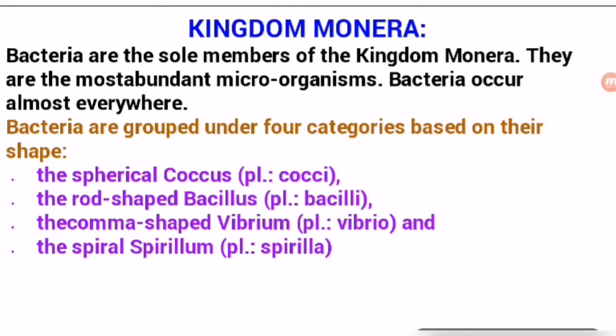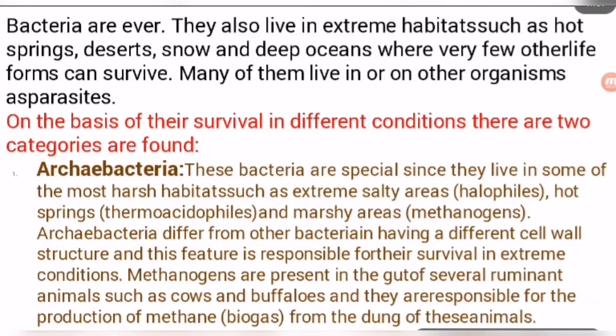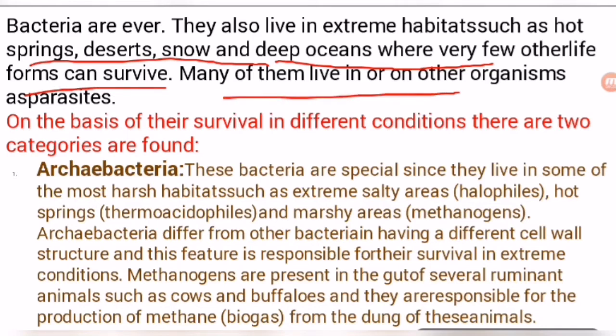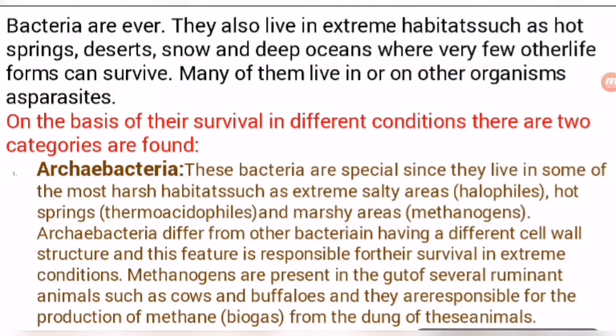So students, let's discuss more about the bacteria. Bacteria also live in extreme habitats such as hot springs, deserts and snow, and deep oceans where very few other life forms can survive. Many of them live in or on other organisms as parasites. So students, in harsh conditions most life forms cannot survive, but these bacteria have tolerance power, and they can tolerate harsh conditions, and their survival happens.